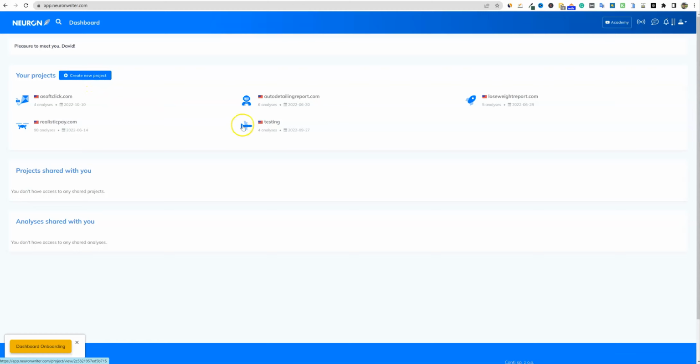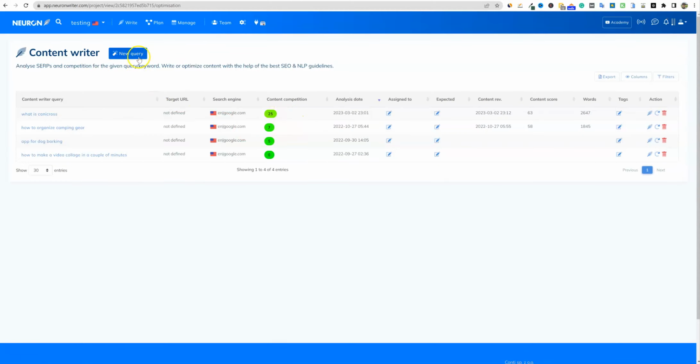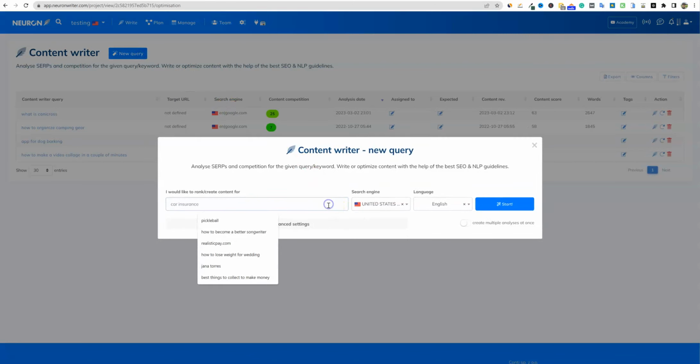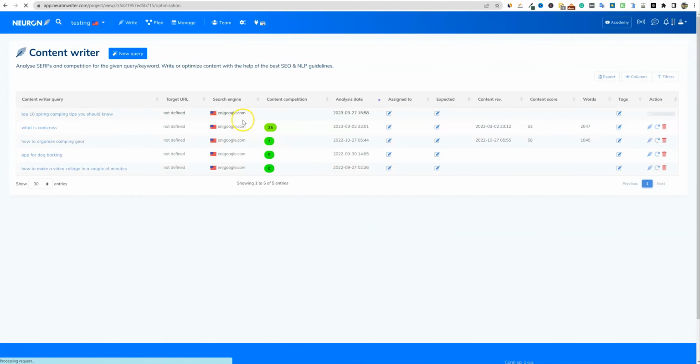So we're going to go over here. I'm going to create a new product. I'm actually going to go over here just to testing. So you select, and then I go to new query, and I like how it already says United States, English. So that's one thing that, for saving time purposes, I really like that. So we're going to go ahead and push start, and it's going to go and do the exact same thing over here. While I'm talking, it's going to analyze and update in real time. So you don't have to push refresh or anything like that, which is cool.